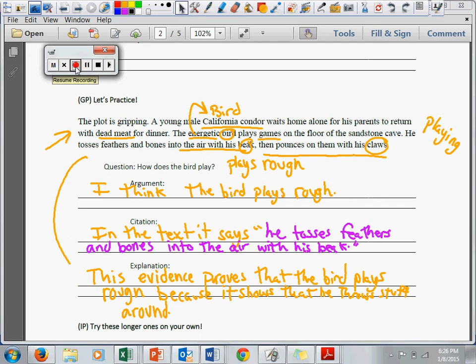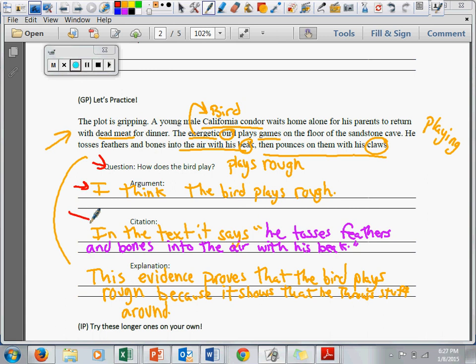All right, we're back. So what I did, I went through, I read it, I came up with an answer, which was my argument, and then I found evidence that supported that argument, and then I explained. So I'm going to just use my pen here in red to point you to where I'm going. So question, how does the bird play? And I said, I think the bird plays rough. Really simple. You probably agree based on what you read. But what I did then was I pulled out some really good evidence for it.